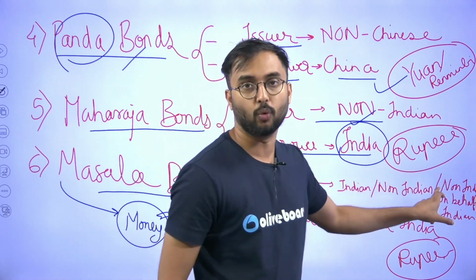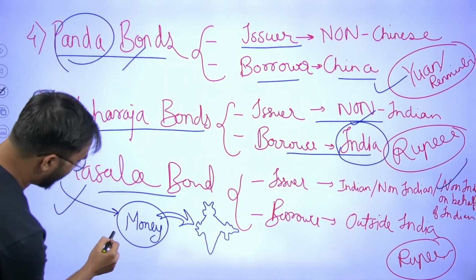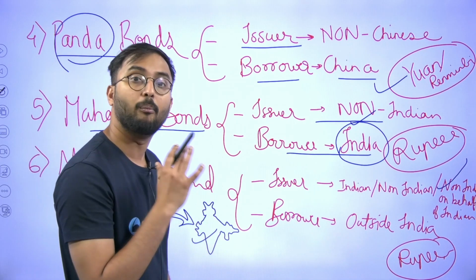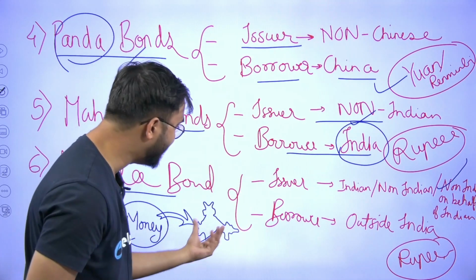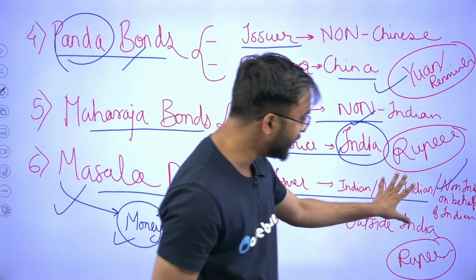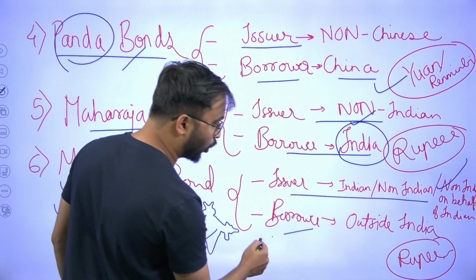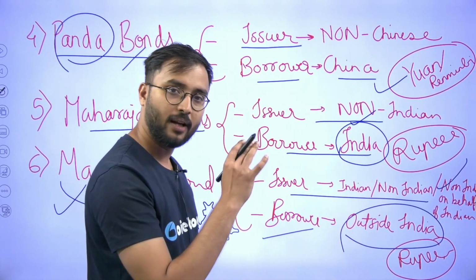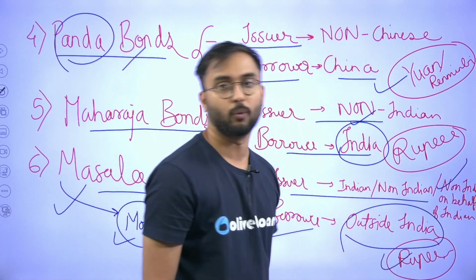It is again rupee denominated. Whereas masala bond is exactly opposite, where money is brought inside India. How? By raising a bond internationally by an international institution for an Indian company. So the issuer is either an Indian, non-Indian, or a non-Indian on behalf of an Indian, and the borrower is of course outside of India, any foreign country or any foreign entity, and therefore it is also rupee denominated.